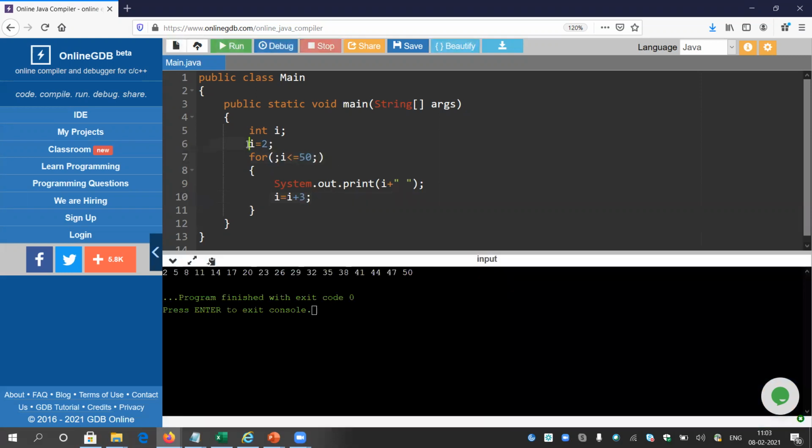So what is happening? The first value of I is 2. Then I check if I is less than 50, and the answer comes as yes. Then it prints I and increments the value of I by 3. So next time it is 5. Again 5 is lesser than 50, the answer comes as yes, then it prints 5 and I becomes 8. So accordingly it runs till 50.